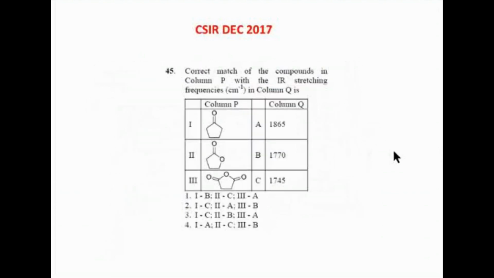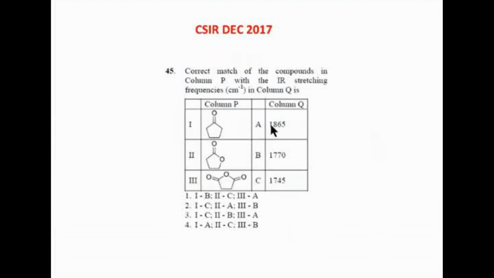Next question. December 2017. Correct match of the compounds in column P with the IR stretching frequency in column Q. It is very simple, since we have just studied it. Tell me which is the highest. Should it be ketone, ester, or anhydride? Anhydride. Which are the wrong options? 2 and 4 are wrong options, because anhydride should have the highest.